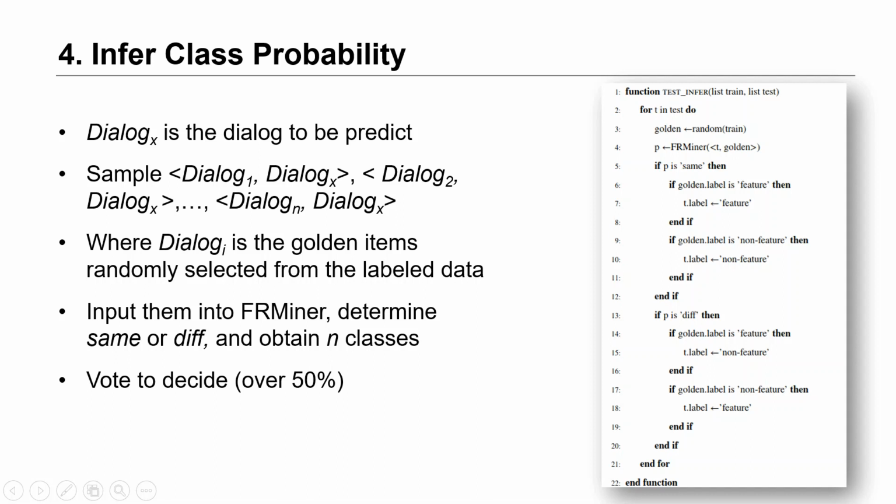And with the probabilities indicating same or different dialogues, we need to further infer whether a dialogue is a feature request or not. Therefore, we select n golden dialogues from the labeled data and output n classes for the targeted dialogue. We use a vote strategy to decide the final class by the majority.